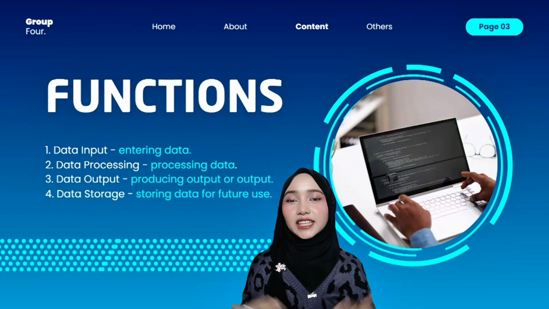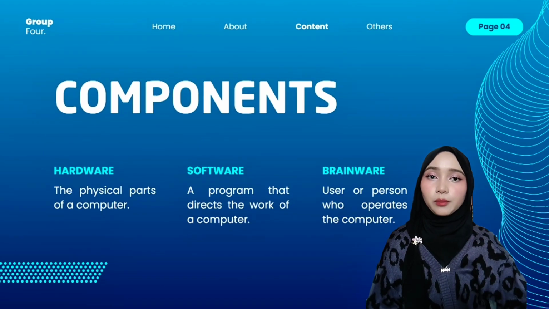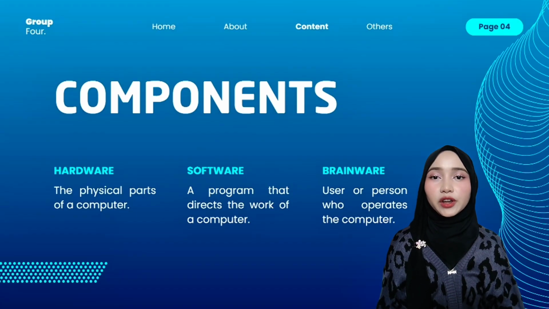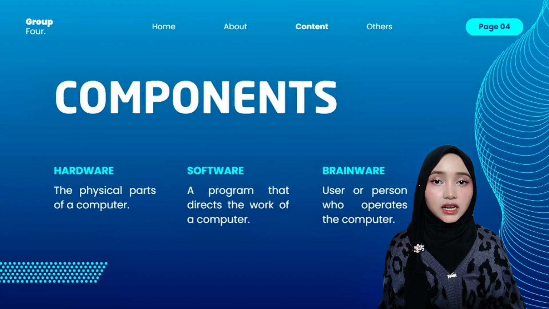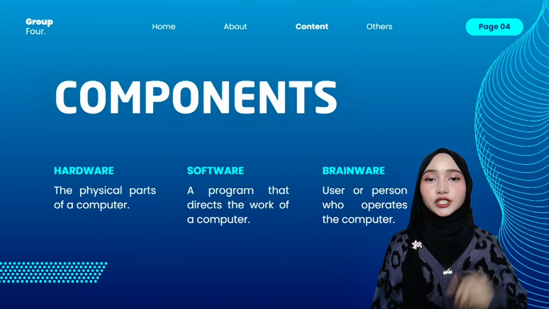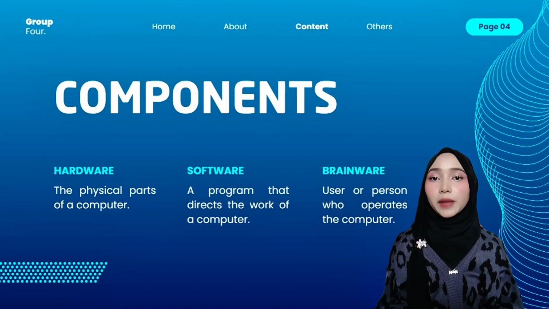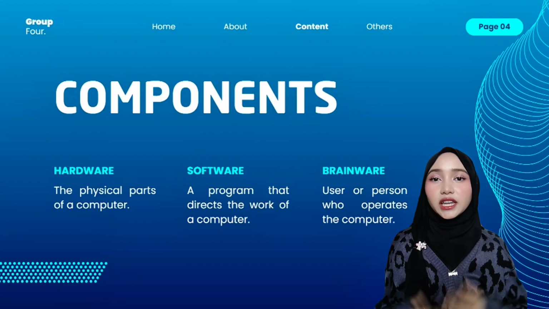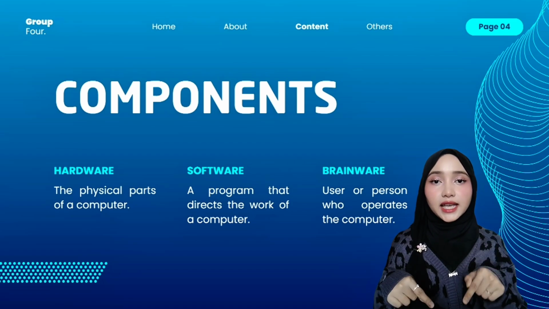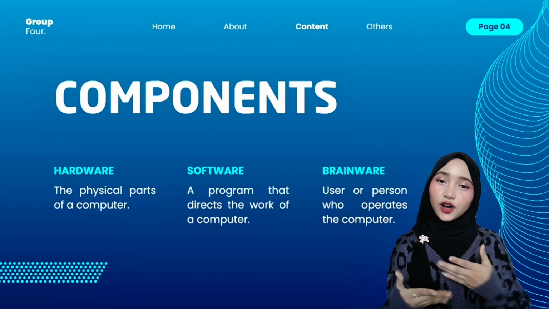The presence of computers in this modern era may have become a common thing. However, did you know that there are actually three main components of a computer system? Namely, first, hardware. Hardware is the main component in a computer which consists of all the physical parts that make up a computer system, such as the CPU, monitor, and keyboard. Second, software. Software is a component that has no physical form, aka invisible, such as the operating system and applications. Third, brainware. Different from hardware and software, brainware is a factor that comes from the computer user. In this case, the term brainware refers to people who operate computers, like all of us.